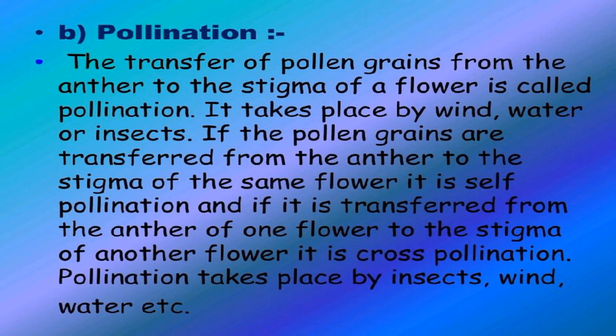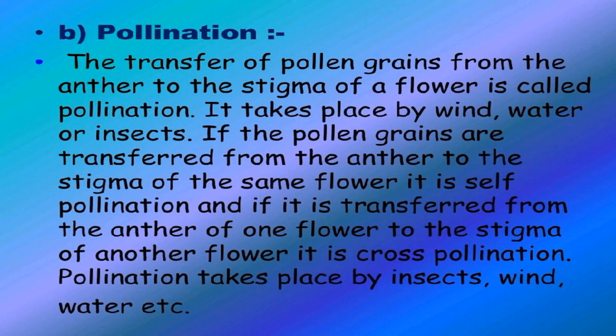Pollination. The process of transfer of pollen grains from the anther of a flower to the stigma of the same flower or another flower is called pollination. Pollination is of two types, that is self-pollination and cross-pollination. The transfer of pollen grains from the anther to the stigma of the same flower or to the stigma of another flower of the same plant is known as self-pollination. Self-pollination generally takes place in bisexual flowers because they have both male and female gametes in them. It may also occur between unisexual flowers on the same plant.